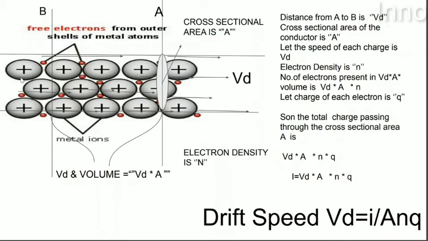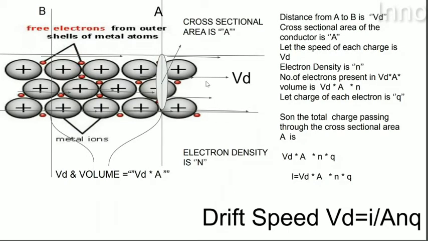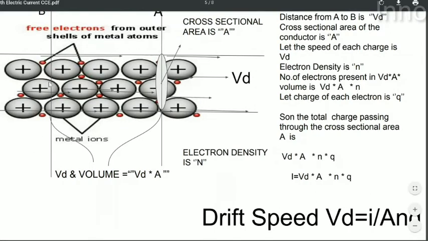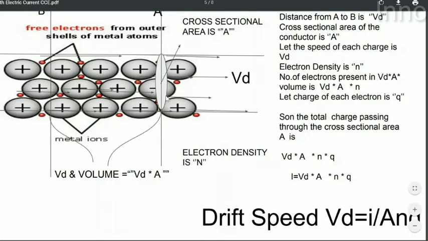Let's consider again the small zoomed, bigger imaginable portion of the conductor. Here you can see the free electrons specifically moving in one direction. So let's consider a conductor through which current I is passing. Let the electrons be moving with Vd meters per second velocity in this conductor. Let the cross sectional area of the conductor be capital A. Let this be the line A and this be the line B. Let the distance from line A to B be Vd. So the volume of the conductor in between line A and B is Vd into A.